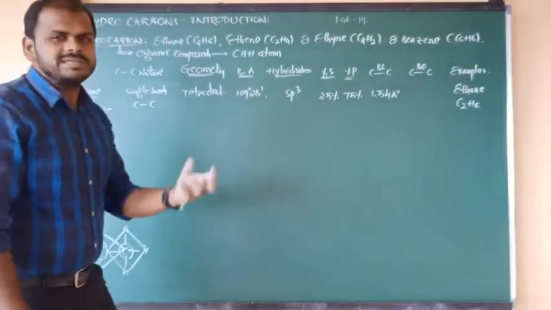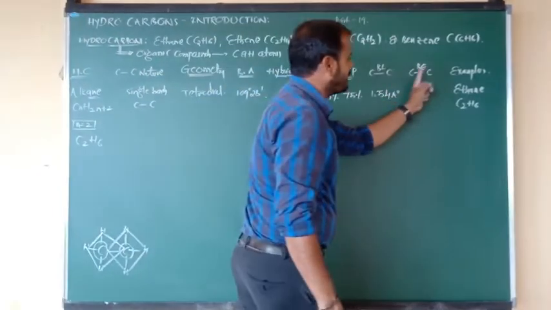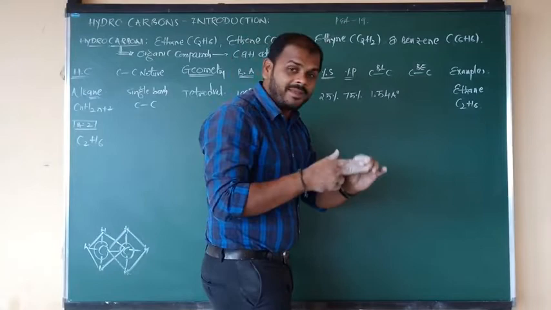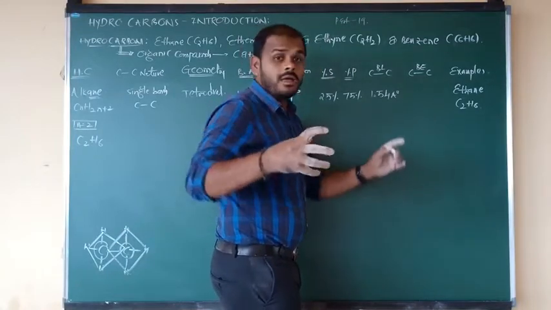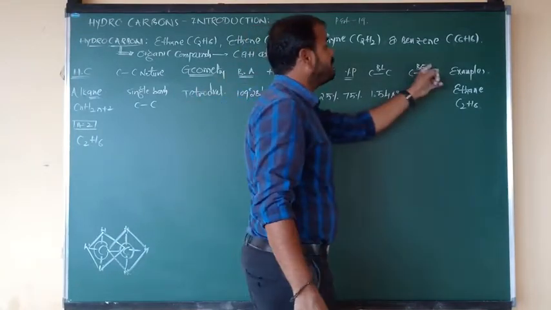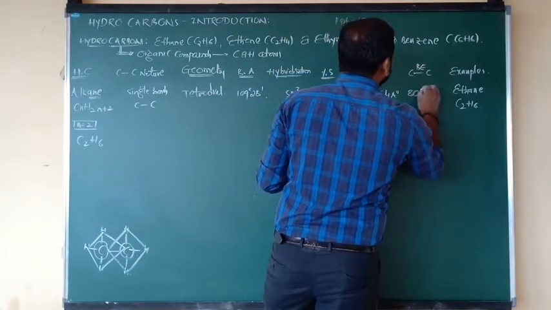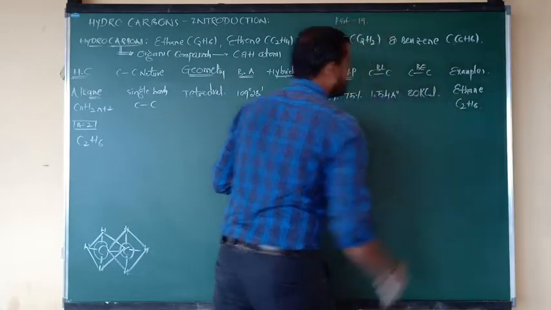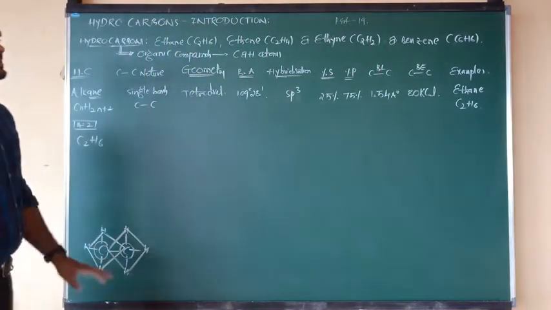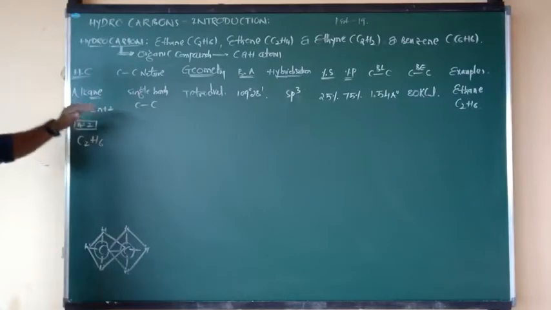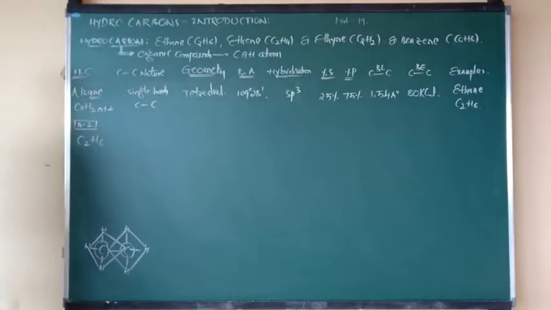Next, in case of alkanes, between 2 carbons only one bond will be there. So to break that one bond, you require bond energy. So the bond energy to break this single bond is equal to 80 kilocalories. Okay, all of you know? Good. So every piece of information about the alkane I have covered here.